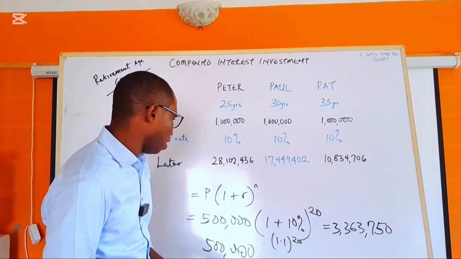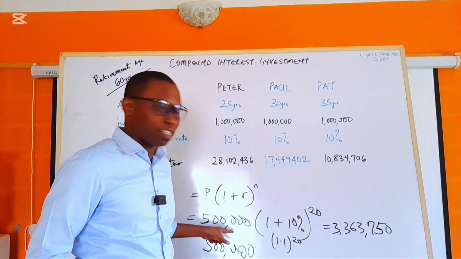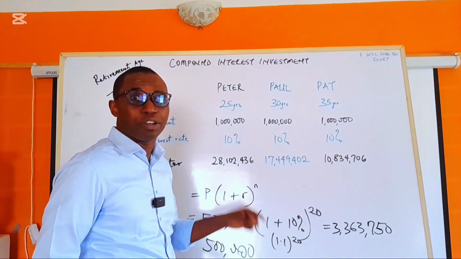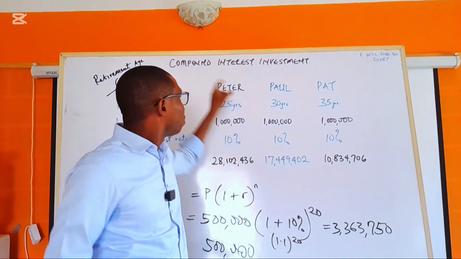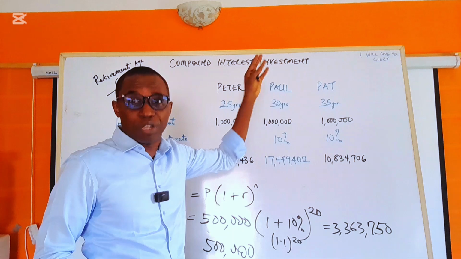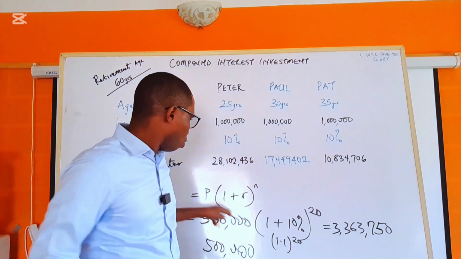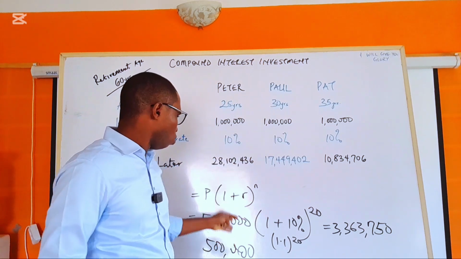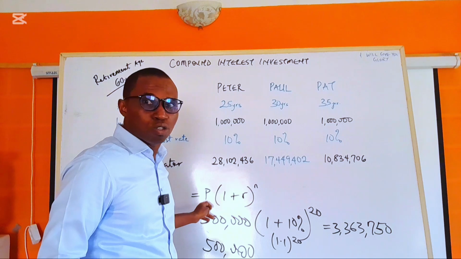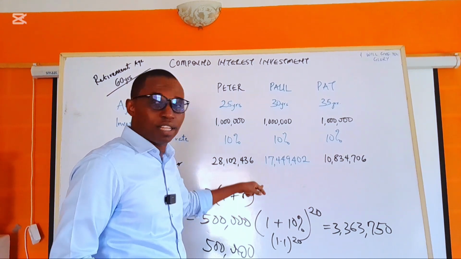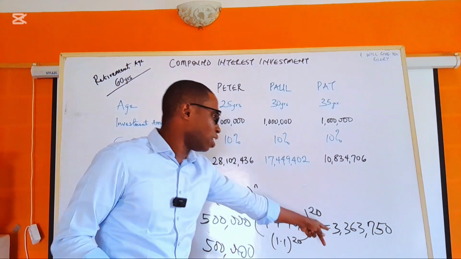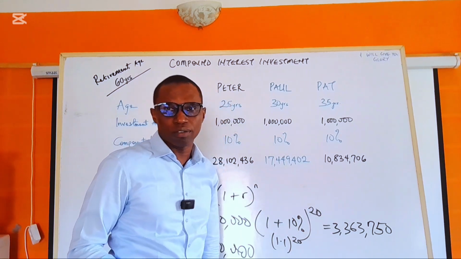So in this case, just plug in your own parameters, and you can also go online. Once you Google it, you will see the compound interest calculator; it will bring it out for you. So that's another option. But if you want to go the manual route, just do this. P is how much you want to invest, 1 plus your rate, then brackets, then number of years. At the end, this one gave us 3.3 million.